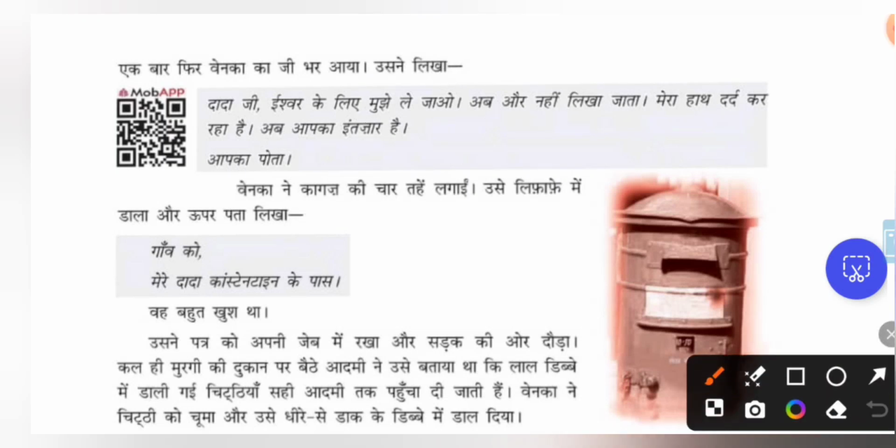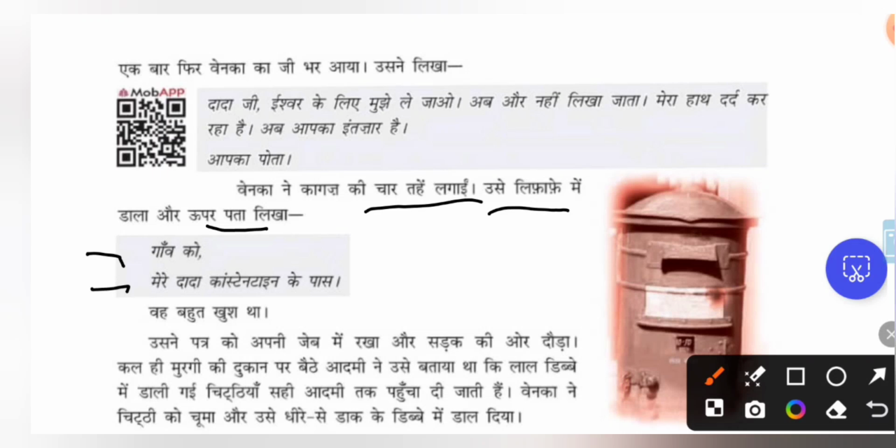वेनका ने कागज़ की 4 तहें लगाई. So Venka made 4 folds for the paper in which he was writing the letter to grandfather. उसे लिफाफे में डाला. So लिफाफा is the envelope. So he put that 4-folded letter into the envelope. And ऊपर पता लिखा, and the address that he wrote was गाँव को, to the village, मेरे दादा Constantine के पास, to my grandfather Constantine. So do you think this letter will reach Constantine? No, because he didn't give the address of his village. He just wrote village and gave the name of his grandfather.